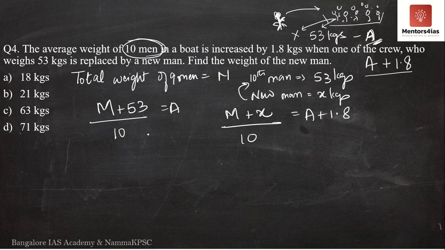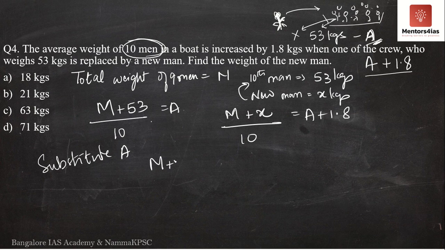So now what I'm going to do is substitute A over here as M plus 53 by 10 from this equation. So what will I get?